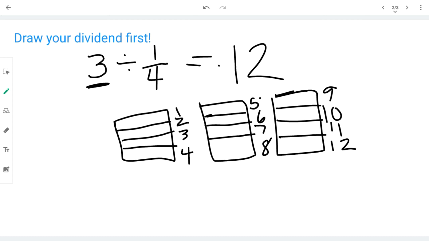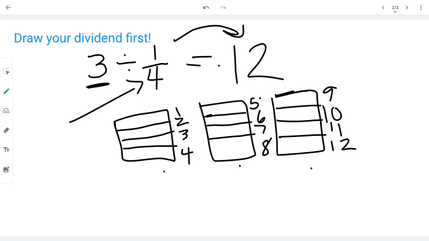So when you're dividing by a number less than 1, you might actually find your quotient is larger. Well, that's because we had 3 groups, and we want to know if we cut them into fourth-size pieces, how many pieces do we get? So we're cutting something up, and we want to know how many pieces there are.